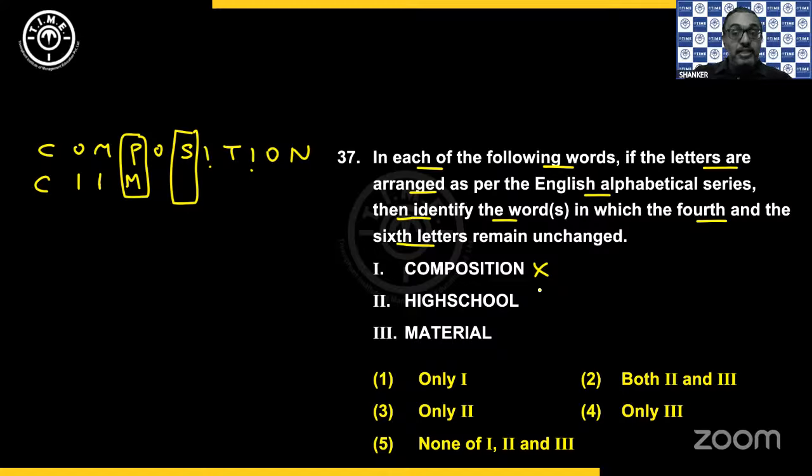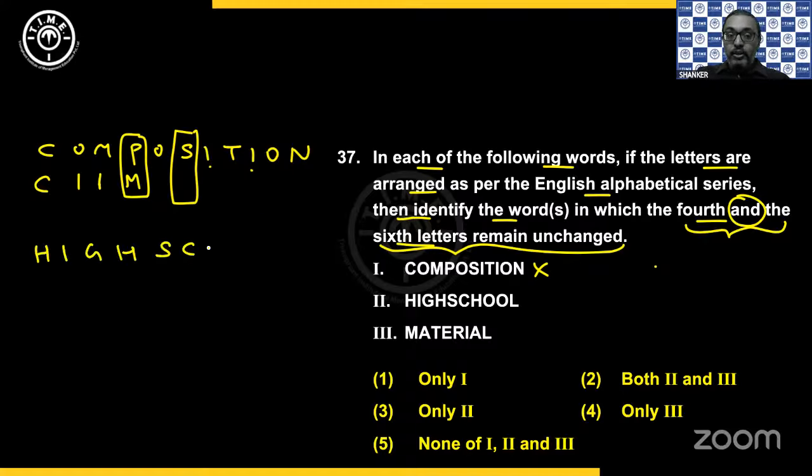Do what is necessary, because the question is very clear. The question is fourth and sixth letters remain unchanged. So both should remain unchanged. If fourth is matching, then continue and check the sixth. Otherwise, you don't need to. Then the next we have is high school. So you have to make yourself aware as to when and where I have to stop, mark the option, move on.